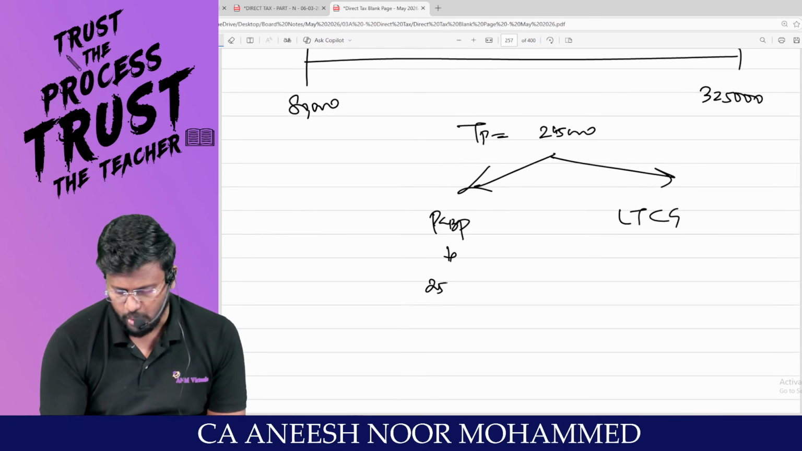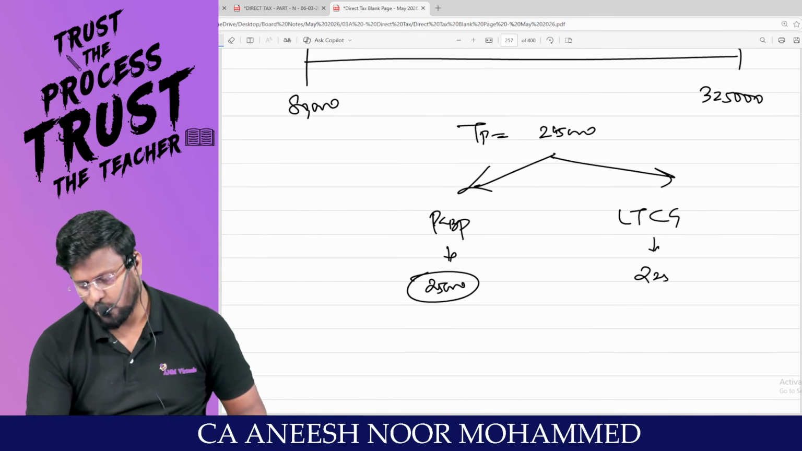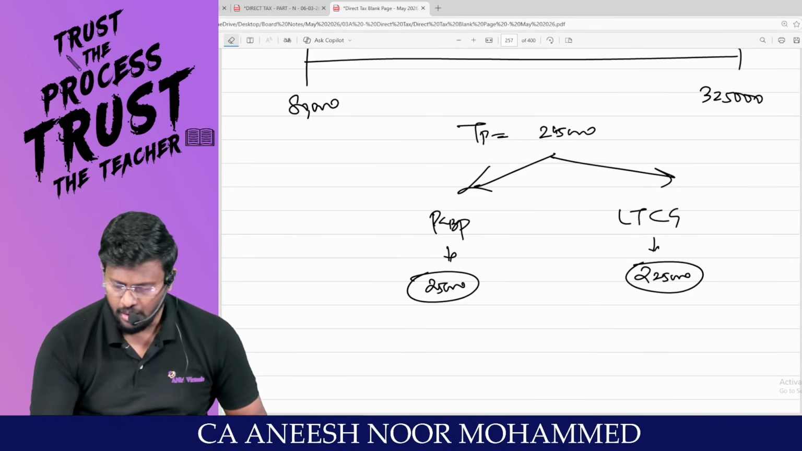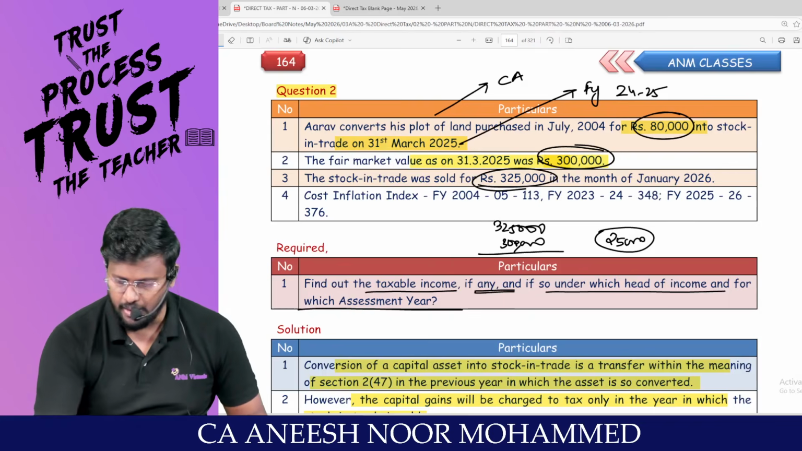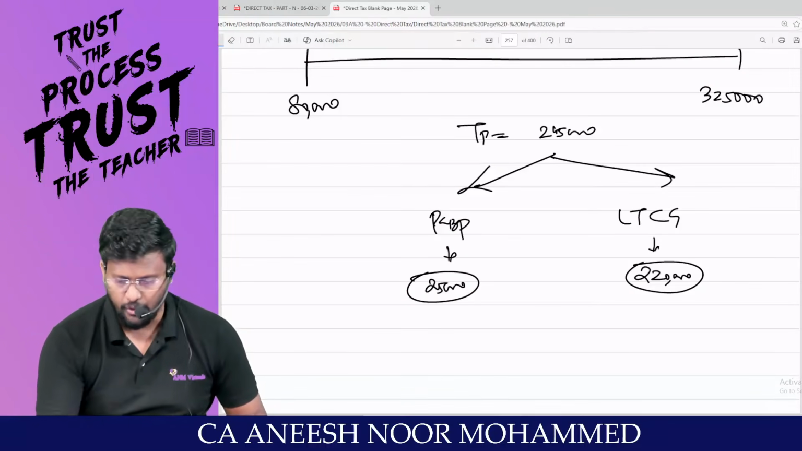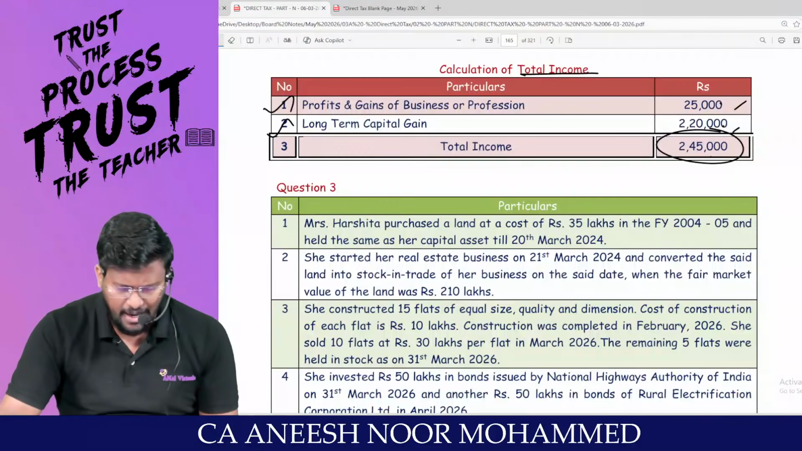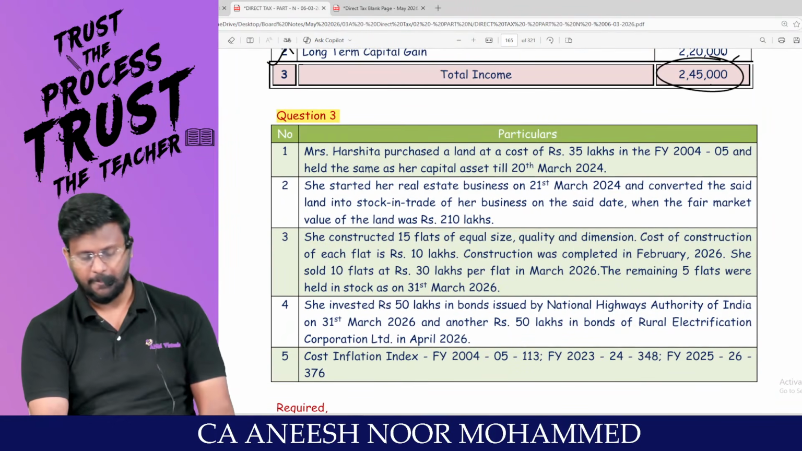PGBP, we all know that 25,000 is taxable. So 2,45,000 minus 25,000 is 2,20,000. 2,20,000 will be taxable as capital gain. Look at here, man. If you see the answer, 2,20,000 and 25,000, total 2,45,000. Ultimately, it is matching. Are you able to appreciate? Question number 2 comes to an end. I'm moving into question number 3, my dear lovable students.